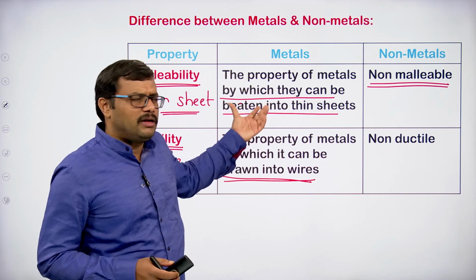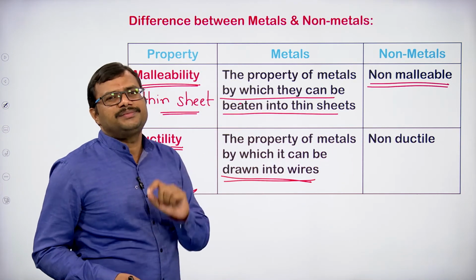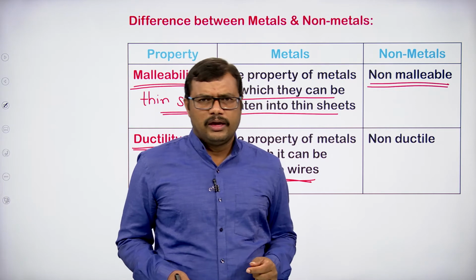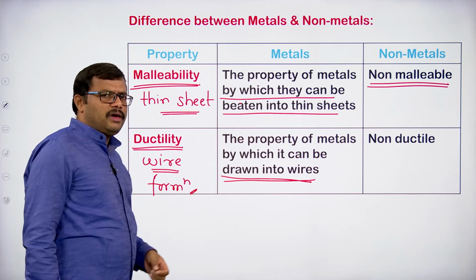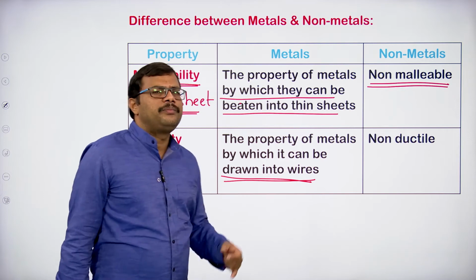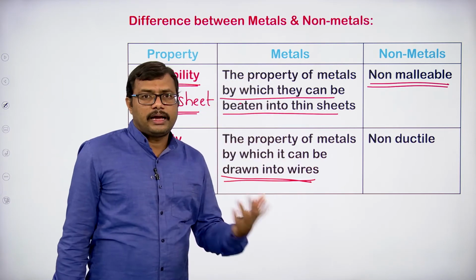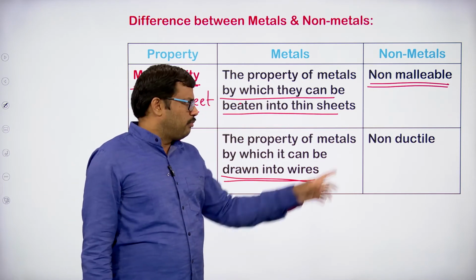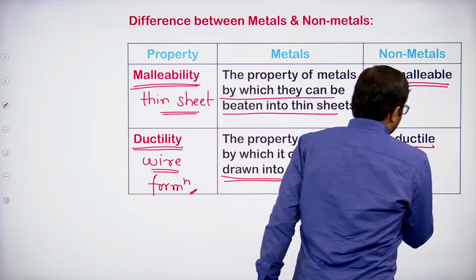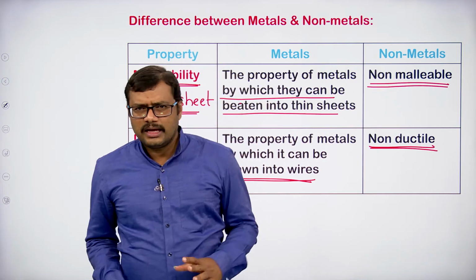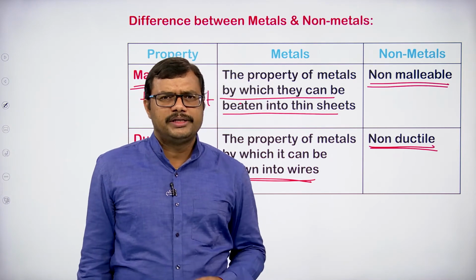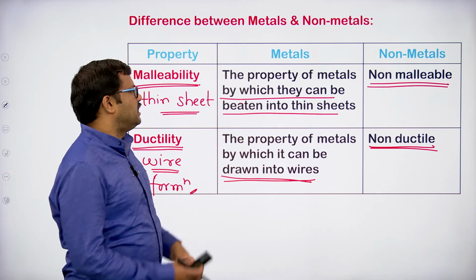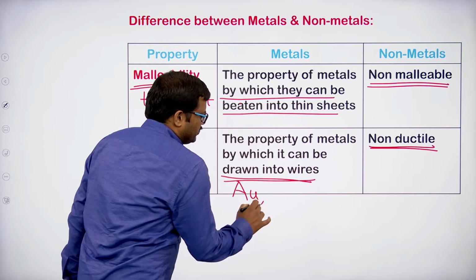Gold is a metal. Metals generally have ductility. Because of the ductility property of gold, it can be made into very thin wire. The property by which we can make a material into a wire is called ductility. Metals are ductile. Metals can be easily converted into very thin wires, but non-metals are non-ductile. Non-metals cannot be converted into wires. Thin wire formation is not possible in the case of non-metals, but we can see it in metals. The best examples are silver and gold.